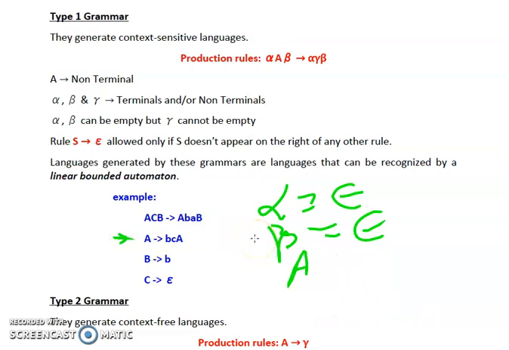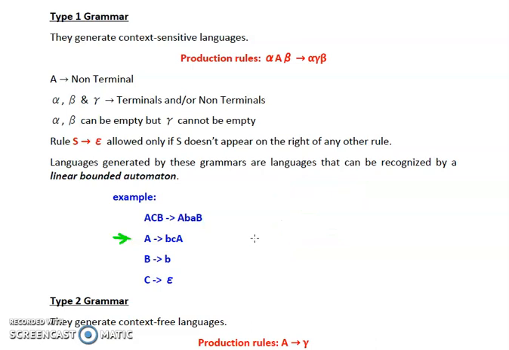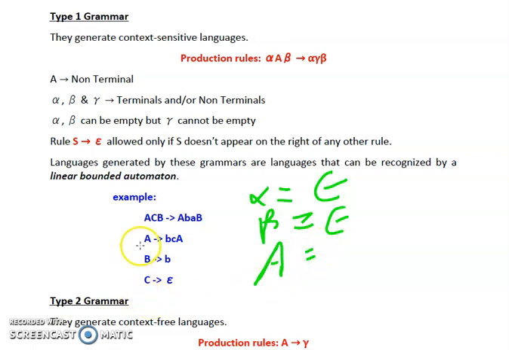Now let's check the third production rule. So according to the third production rule, we have B tends to small b. So over here we can say again that alpha is equal to null. It is blank over here again. Now beta is also blank. Beta is also null over here. And if we talk about the left hand side, there is a single non-terminal on the left hand side, and in this case that is our B. So it is correct, it is valid.